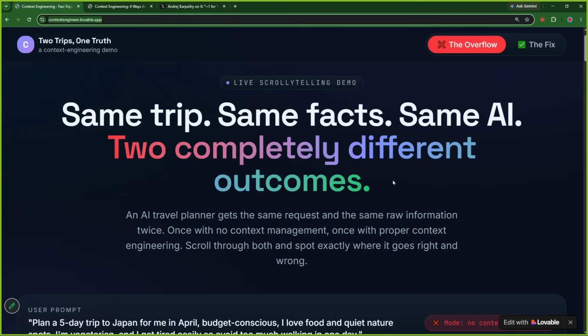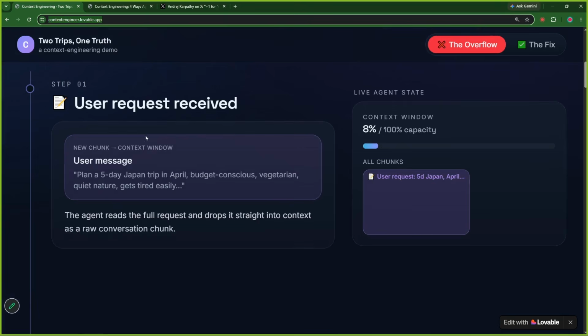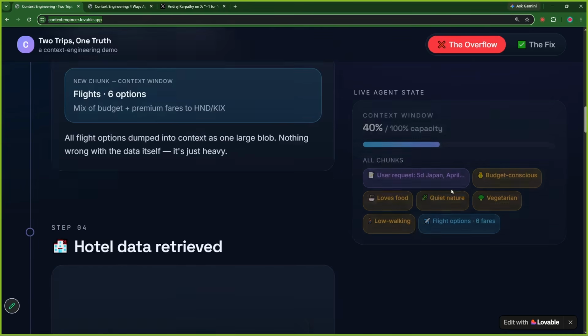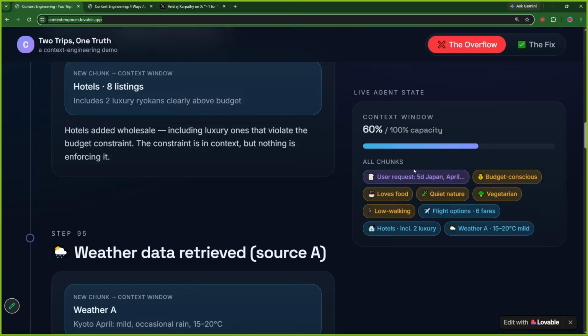If you remember from the last video, we understood an example of an AI travel planner, where by not handling the information properly, we were filling our context window.